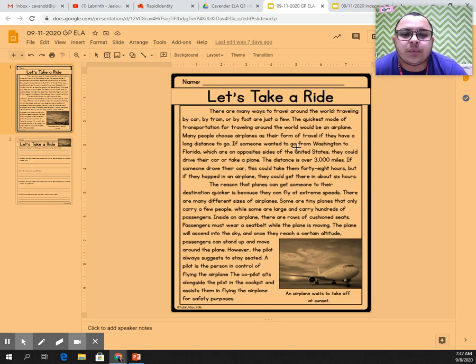It says, if someone wanted to go from Washington to Florida, which are on opposite sides of the United States, they could drive their car or take a plane. The distance is over 3,000 miles. If someone drove their car, this would take them 48 hours. So what I'm going to do is I'm going to underline that. And then I'm going to grab another line. It says, but if they hopped on an airplane, they could get there in about 6. So someone would drive.